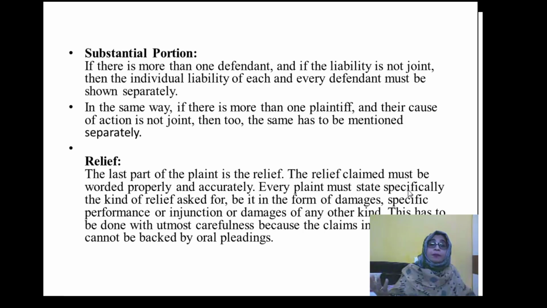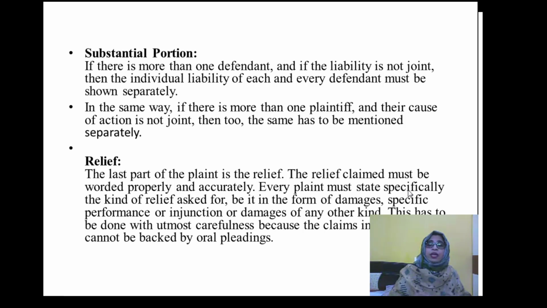But if there are multiple liabilities, each one's liability should be mentioned clearly while drafting the cause of action. Suppose X's liability is to give this much amount, and B's liability is to give that much amount, everything should be clearly described while drafting the plaint.